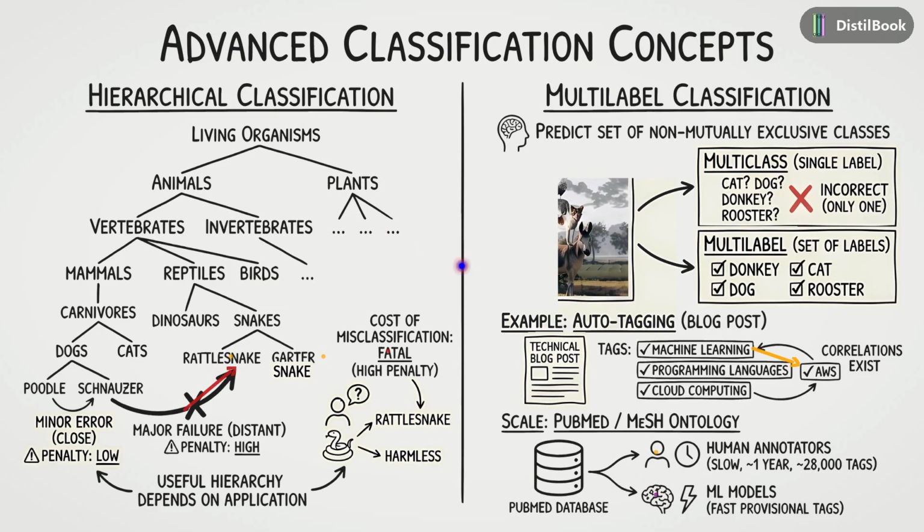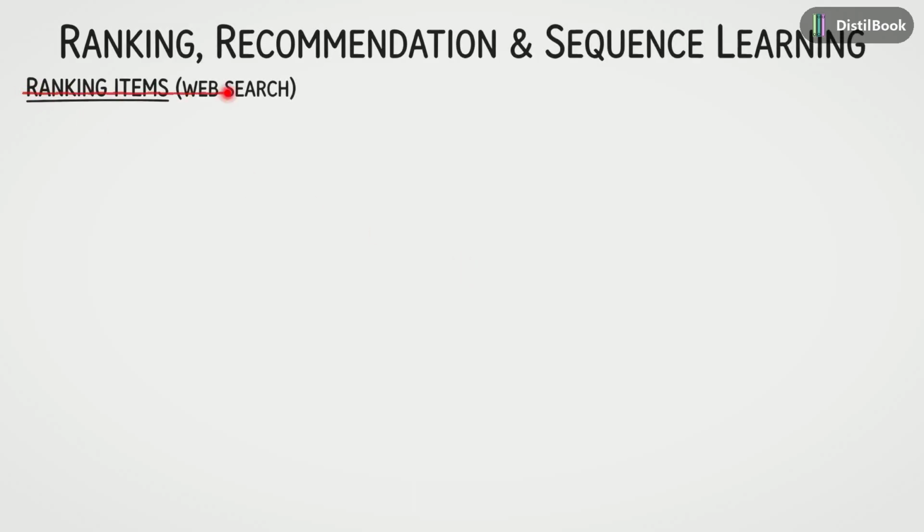Next, we will look at what happens when the goal isn't just to label items, but to rank them in order of importance. Another major class of problems involves ranking items. In the context of web search, for example, the goal isn't just finding relevant pages, but determining the order. We start with a query, find thousands of relevant pages, apply a sorting algorithm, and produce a ranked list.